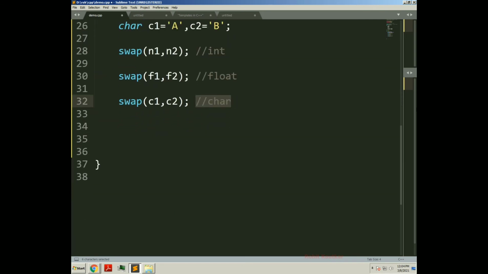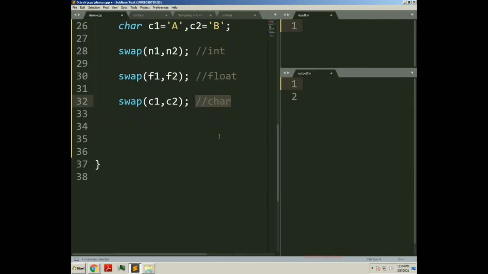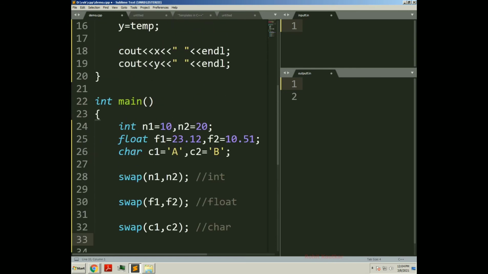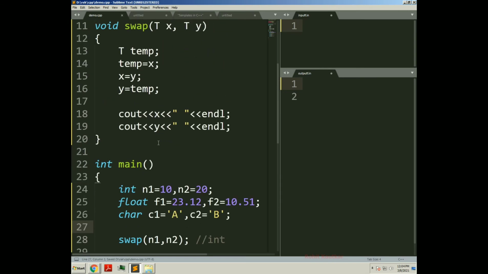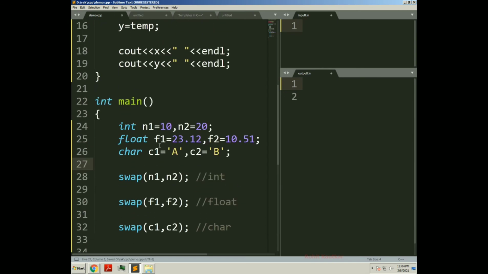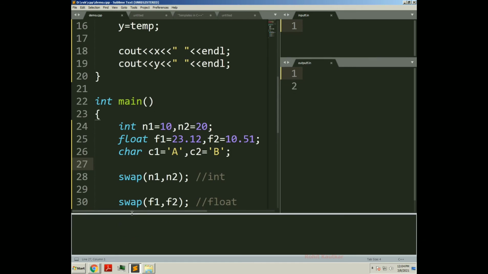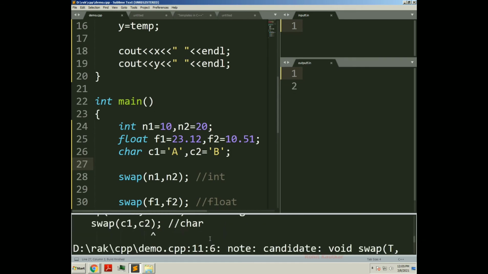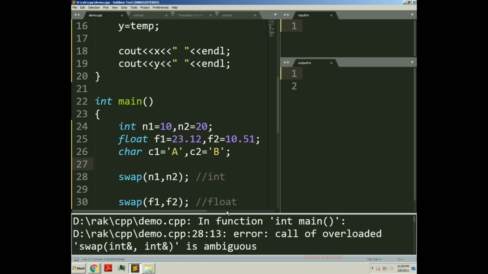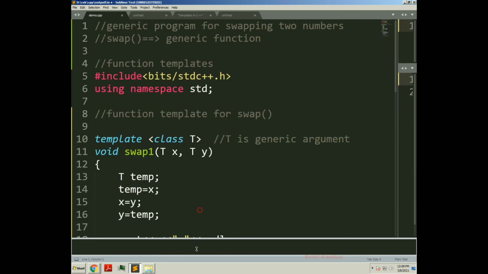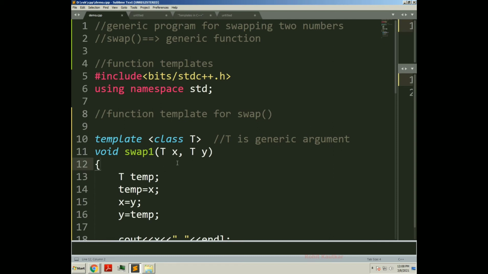Okay, so let's try to run this program and see what happens. I will press Ctrl B to build this program. Building has started here, you can see. If there is any error, we will see it in this terminal. Okay, one error we are getting here.